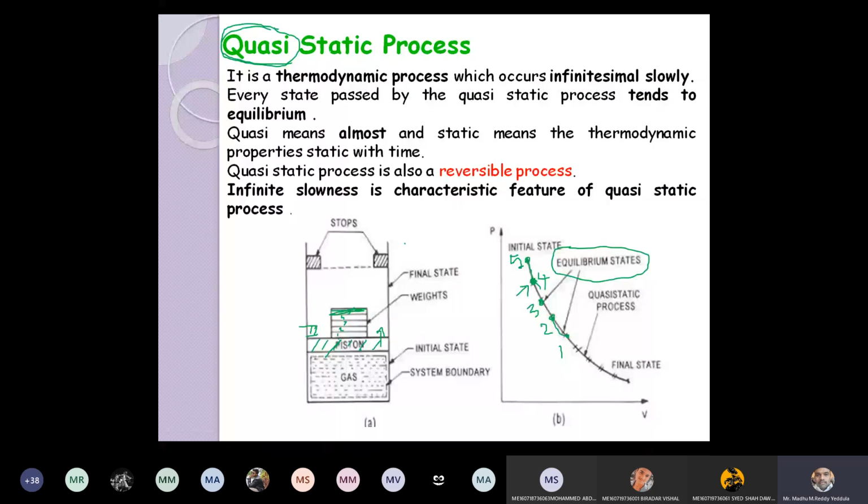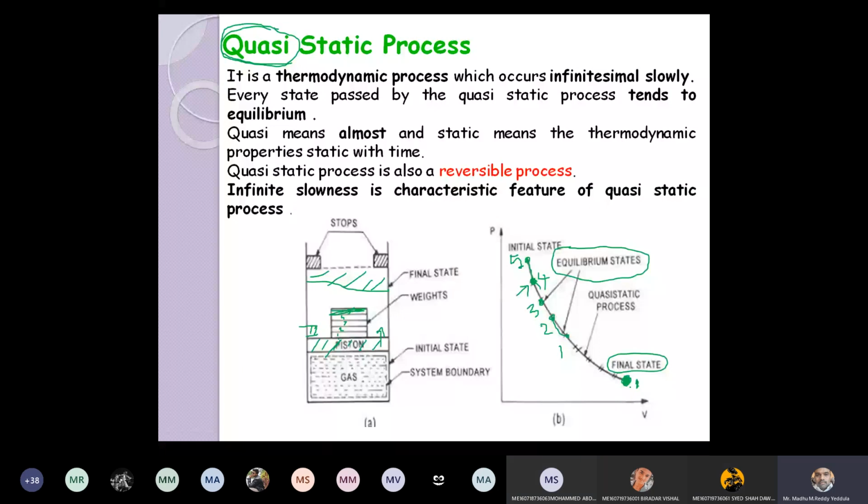If you remove that weight again, it will reach the final state, nothing but this point it will reach. If you remove all the weights, it will reach the top of the system. Agree? At this instant, it has high volume and low pressure. Is it clear? Yes, sir. Now, can you show my cursor on the PV diagram at the bottom? Here. The green line. Now tell me at this instant of time, how many weights are acting on the piston? 0, sir.